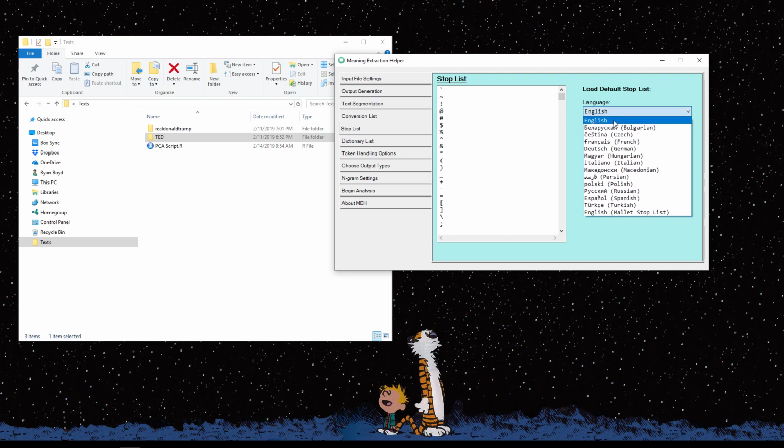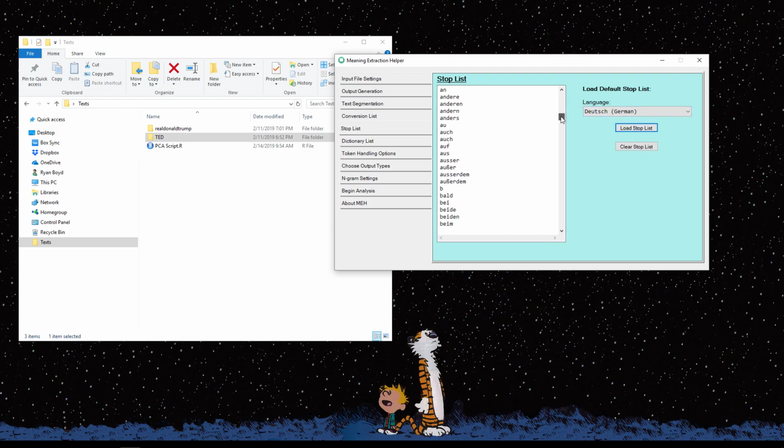Now for the stop list, this will work just like it did before. So I'm going to go ahead and choose the German language stop list and click load to make sure that it loads up the German stop list. We don't want to use the English stop list for another language.